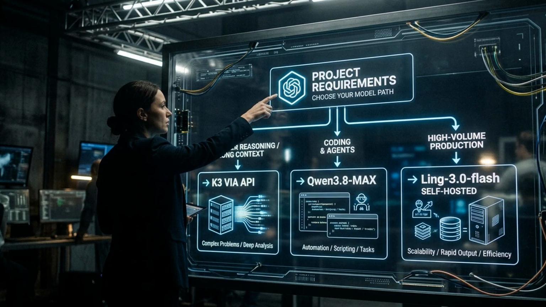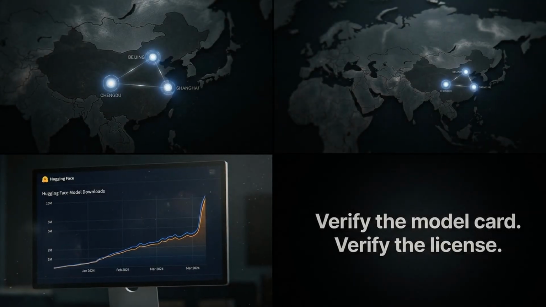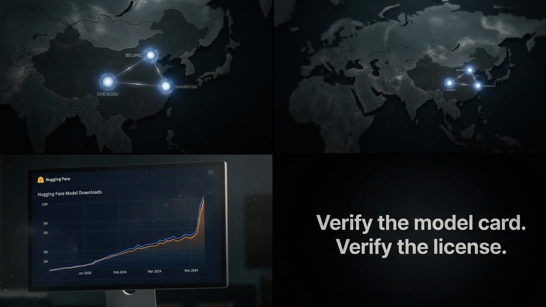If you're building coding agents or shipping inside an enterprise procurement process, Qwen3.8-Max, with the caveat that you confirm the weights are actually released and under which terms. If you're running production traffic at volume and you control your own infrastructure, Ling-3.0-Flash. MIT license, single node feasible, 5 billion active parameters. That combination is rare. Most teams should route across all three, not pick one.